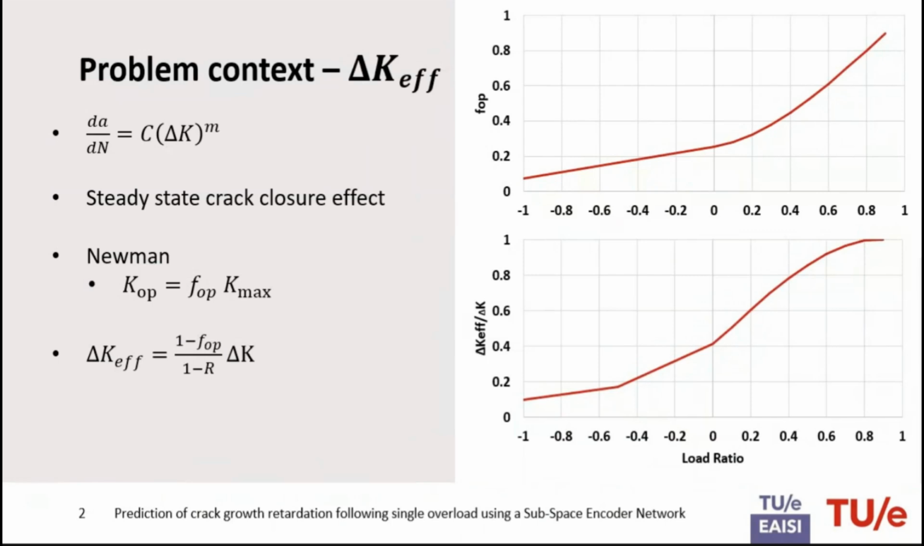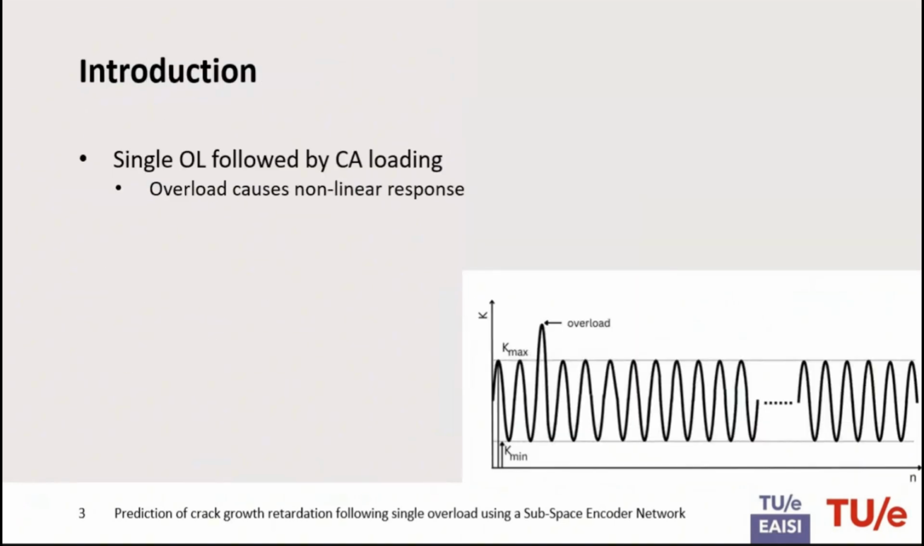And over here on the figure on the right, you see the crack opening function plotted for different load ratios during constant amplitude loading. Because you have this opening value, the effective part that actually contributes to the crack growth is always smaller. This delta K effective is always smaller than delta K. That's shown also in the relation between this ratio and the load ratio during constant amplitude loading over here.